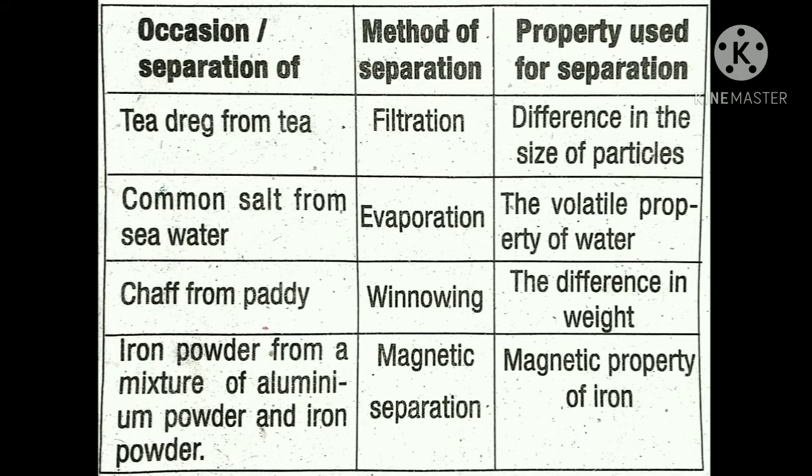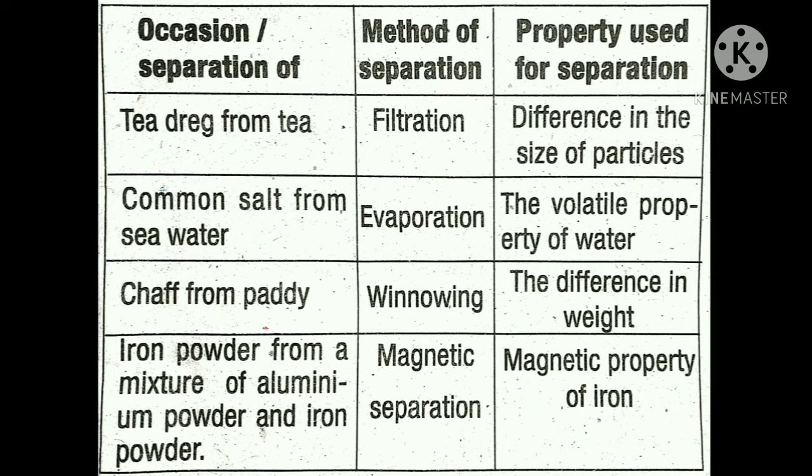The property used for this is the difference in the size of particles. Next one is separating common salt from seawater. You know that the salt is produced from the sea, and the method is evaporation.